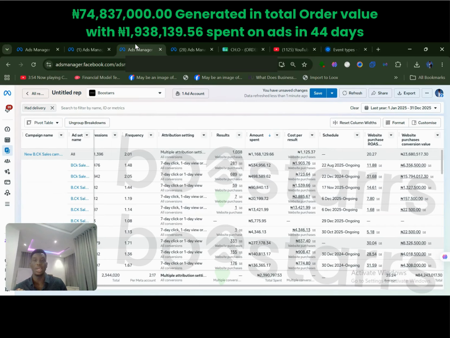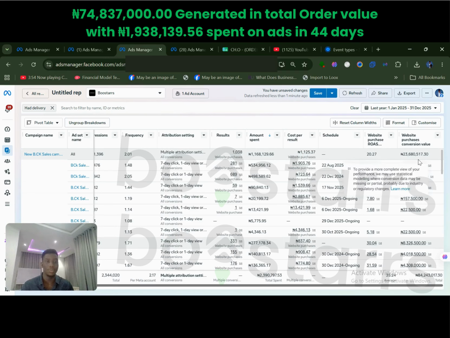If you look here, this is another result. This is for one of my other accounts. We spent 2.3 million naira here, generated 84.2 million. This was last year. It's not the whole of last year, just a specific time, but I don't have the time to go and start pinpointing the time that the campaign ran and all of those. Even with just one product we're able to do it.